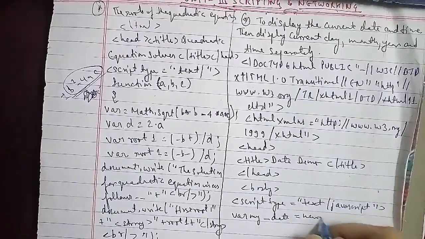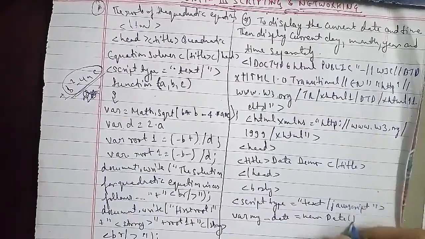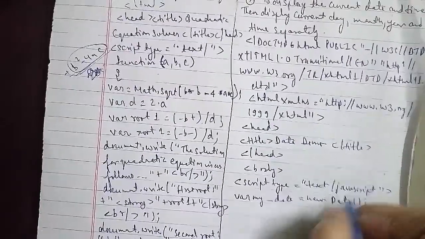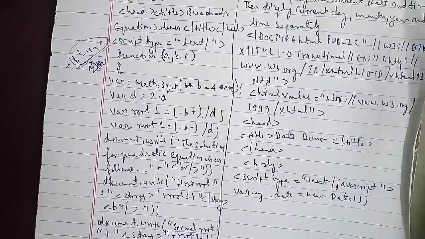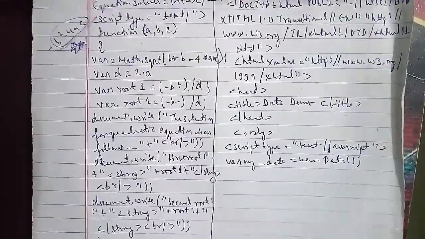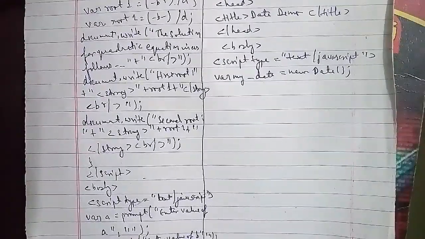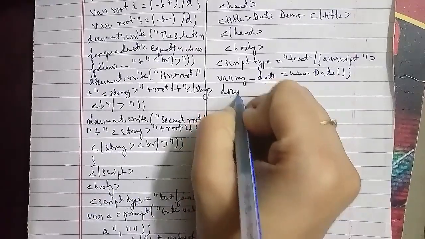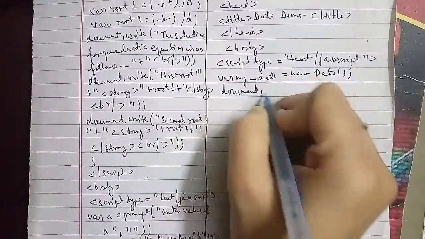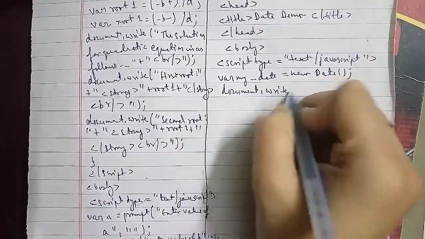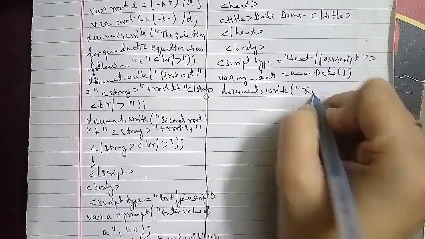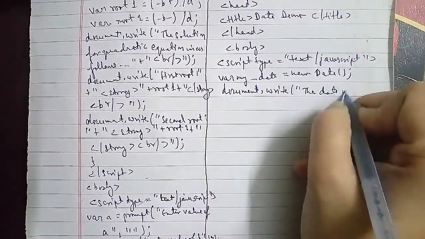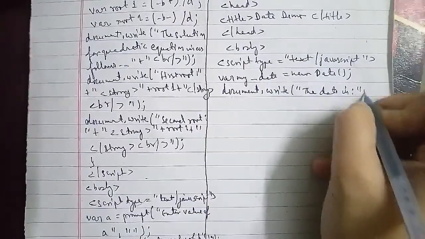Now another one will represent it, so document dot write, then today's date is plus my date dot getDate plus then br tag.